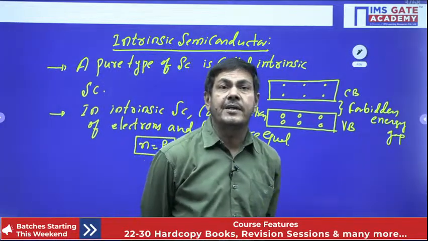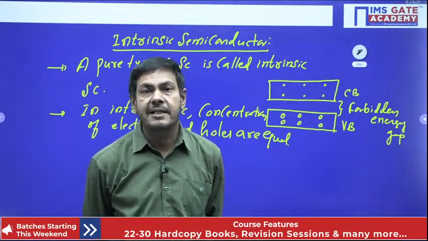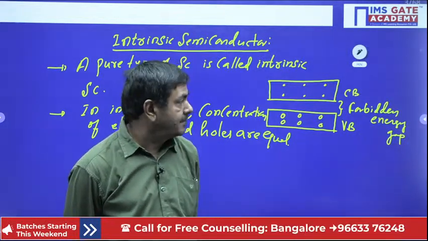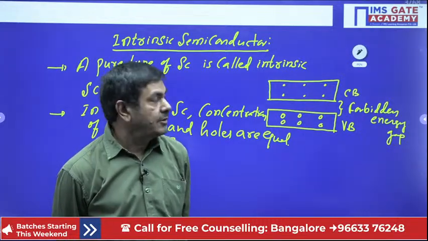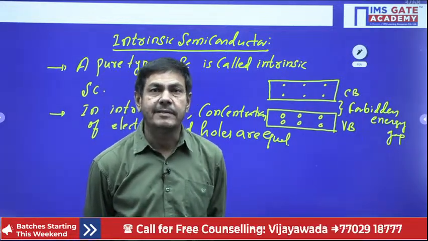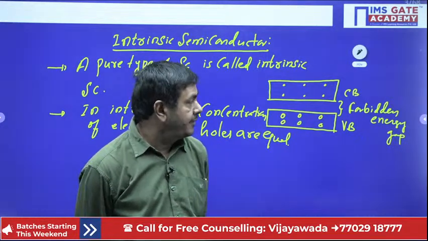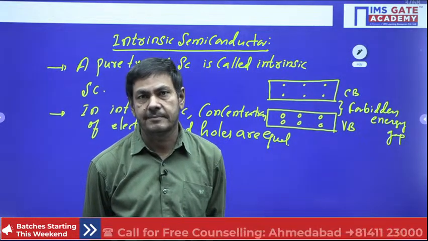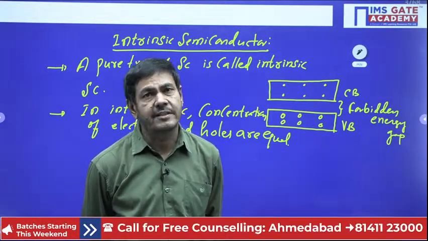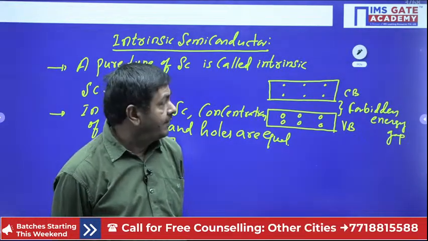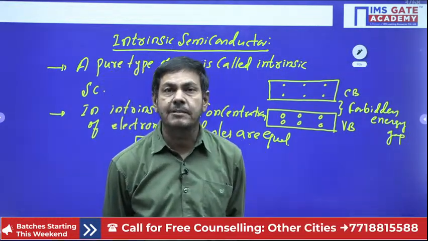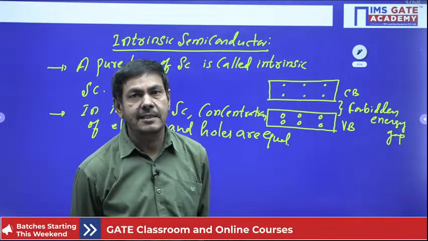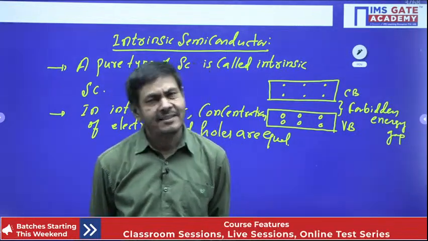Why particularly are we selecting semiconducting materials in electronic devices? That is very important. Take 0 Kelvin. At 0 Kelvin, can you find any electrons in the conduction band? We cannot find any electrons in the conduction band. Whenever no electrons are in the conduction band, the material acts as an insulating material. It doesn't allow any conduction, even if you apply a potential.